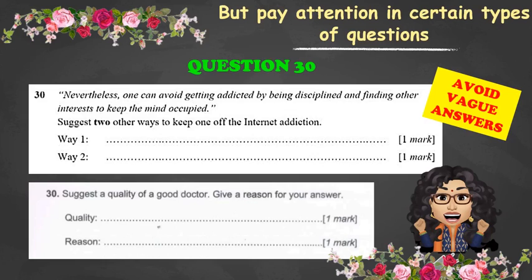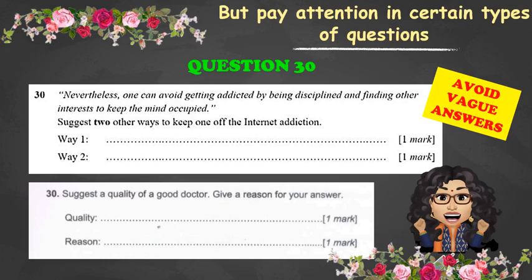Here are some examples of question 30. Can you see? Suggest 2 ways to keep off the internet. This is actually the older way they test in reading comprehension. But lately, in the past few years, they started to ask this way: suggest a quality of a good doctor.